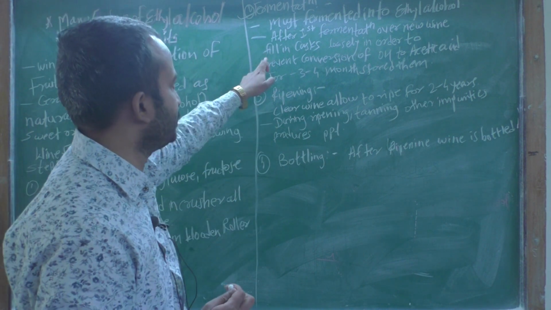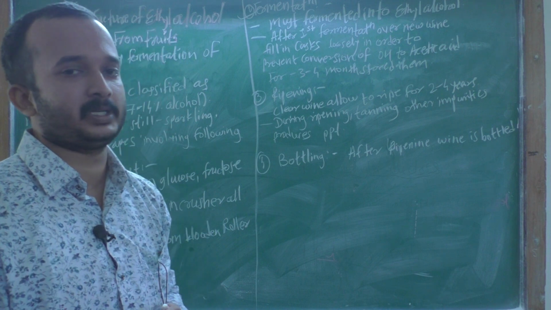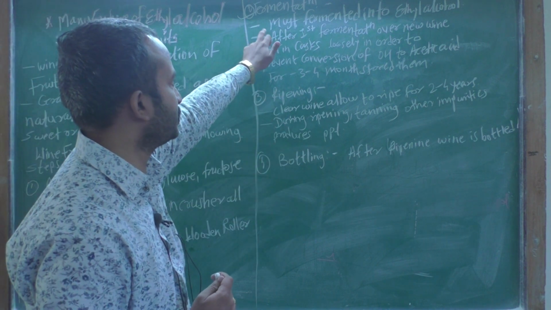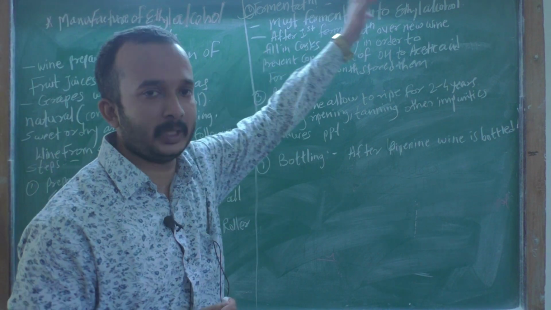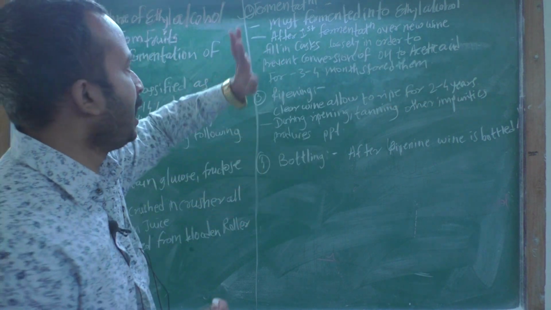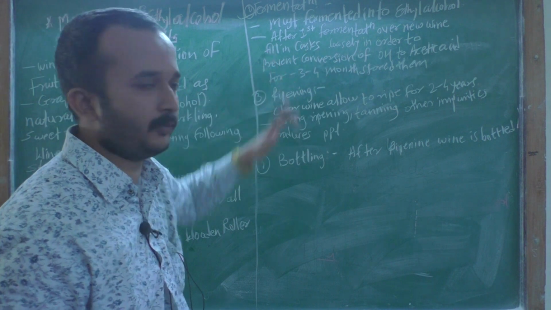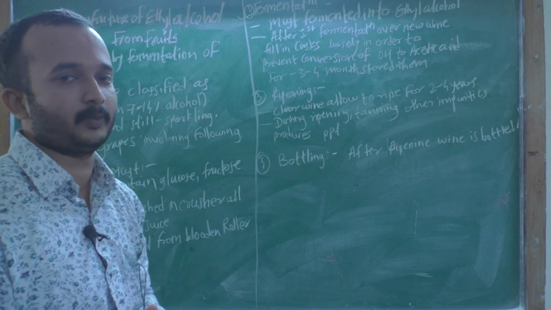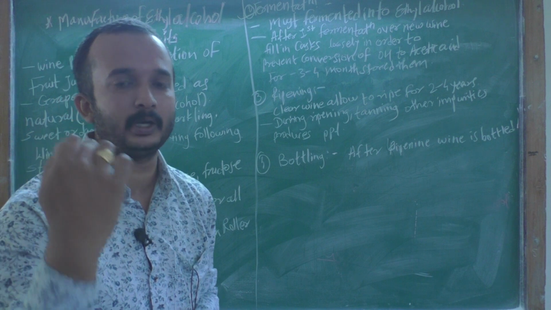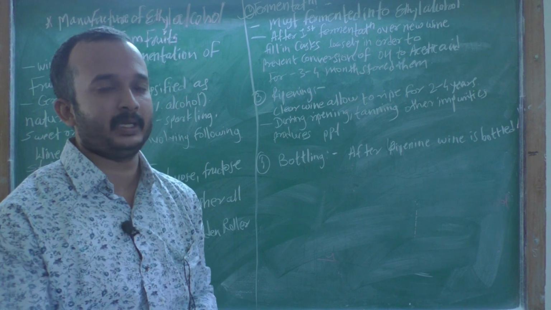Firstly the must is fermented into ethyl alcohol. This is the first fermentation, and after it a new wine is formed, which is filled into kegs.